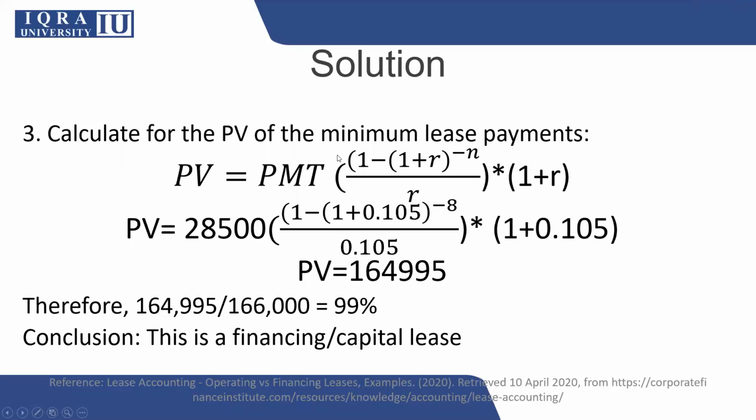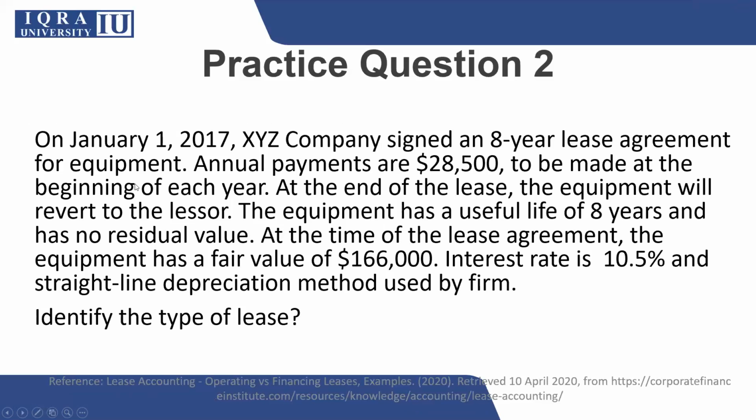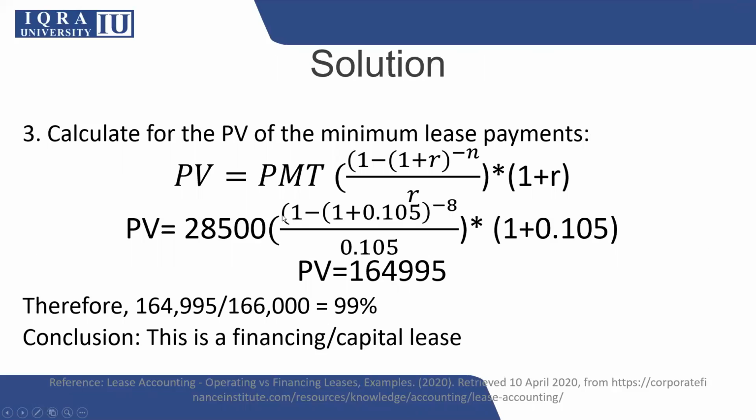Second, students, I remind you again that the payment was decided in the question to be made at the beginning of each year. It means that when we calculate the minimum lease payment by the present value concept, we will take the ordinary annuity formula and convert it into an annuity due formula.